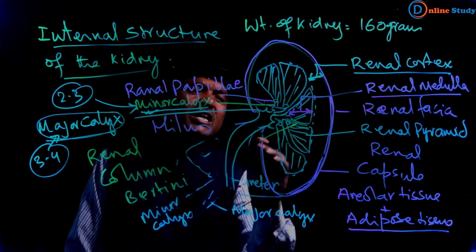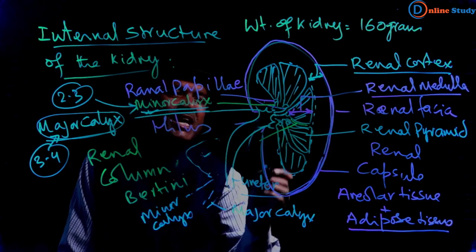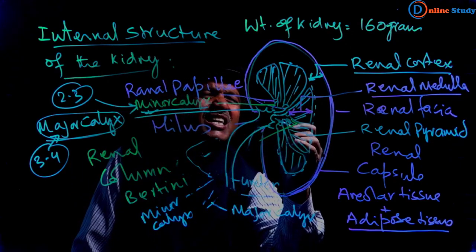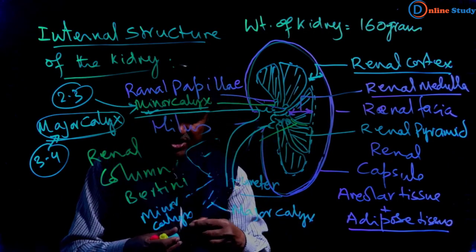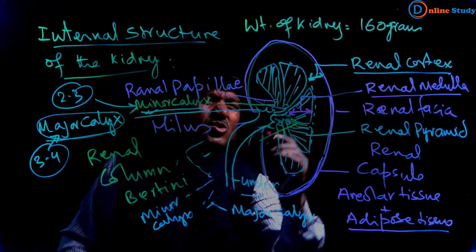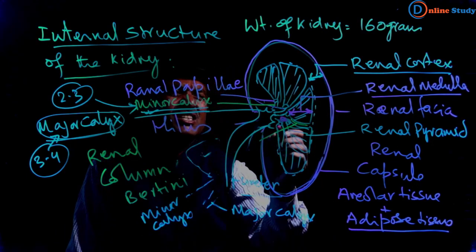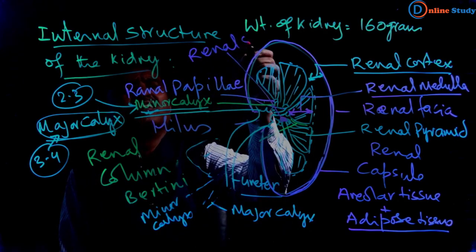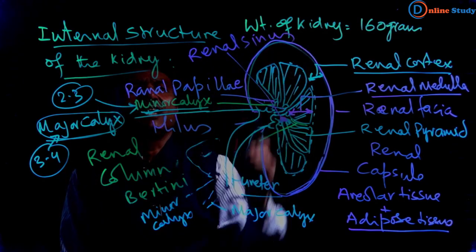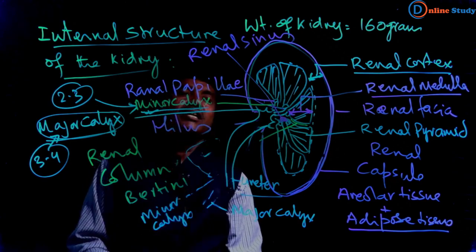Now we can see in the renal pelvis there may be renal sinus. Here we can see this structure, the renal sinus. So this is the internal structure of the kidney.